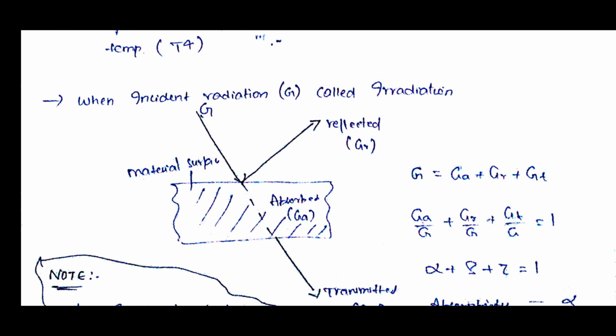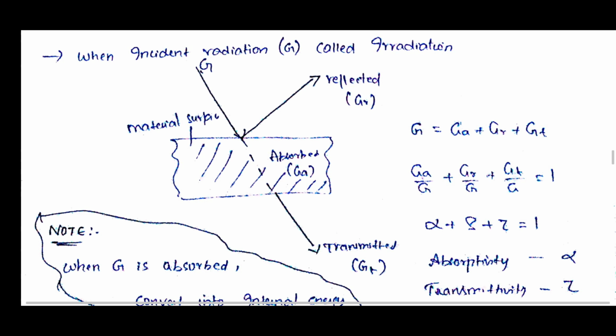So if there is incident radiation on any material surface, three things will commonly happen. Some radiation will be absorbed, some will be transmitted, and some will be reflected. If we denote the incident radiation as G, then according to the conservation of energy principle, total incident radiation is equal to absorbed plus reflected plus transmitted. In terms of fractions, Ga by G plus Gr by G plus Gt by G is equal to 1.